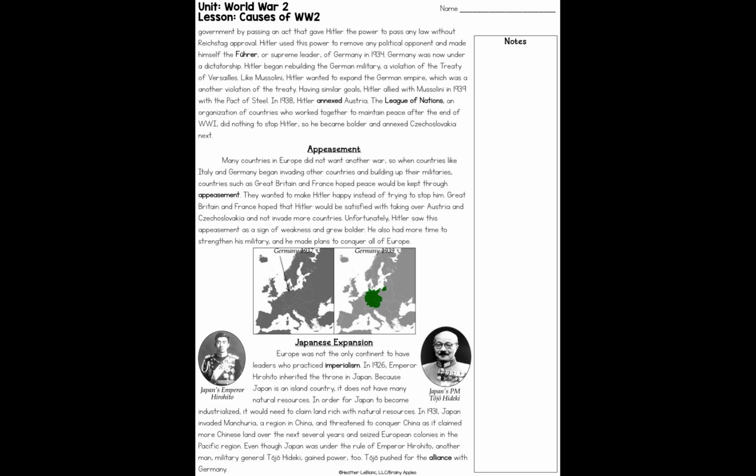So in 1931, Japan invaded Manchuria, a region in China, and threatened to conquer China as it claimed more Chinese land over the next several years and seized European colonies in the Pacific region. Even though Japan was under the rule of Emperor Hirohito, another man, military general Tojo Hideki, gained power too. Tojo pushed for the alliance with Germany. Here is Hideki, the prime minister, and here is Emperor Hirohito.